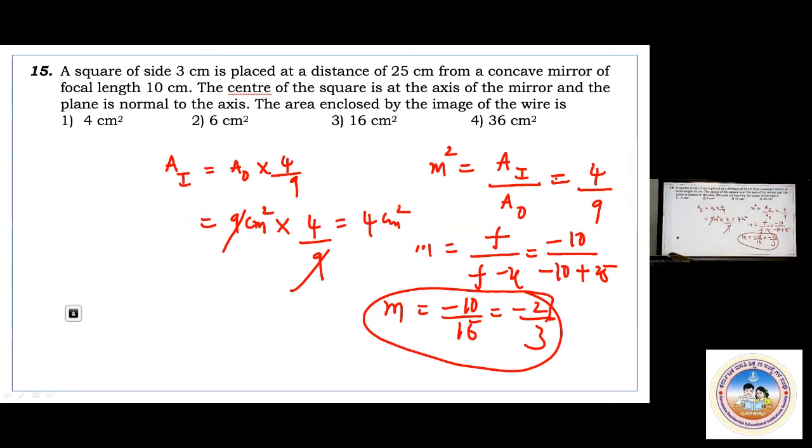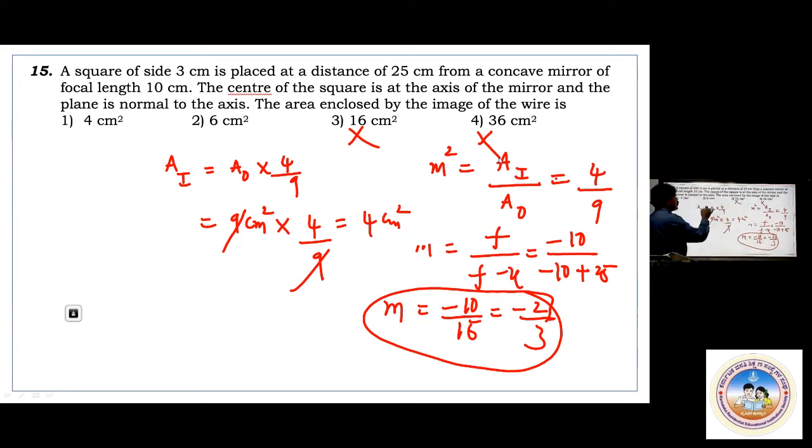But here in the beginning only, I'll tell you, you could have rejected this and this, because you are taking the object beyond C. When beyond C, you will get the image between F and C. It will be smaller in size. When I say this is 9 centimeter square, you can never expect 16 and 36. You can remove that. These ideas we'll be telling later. And it can be 4 or 6.